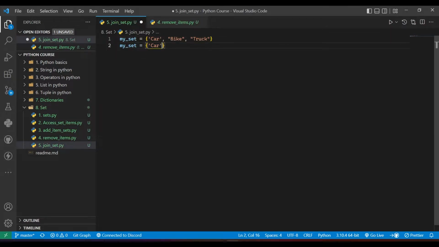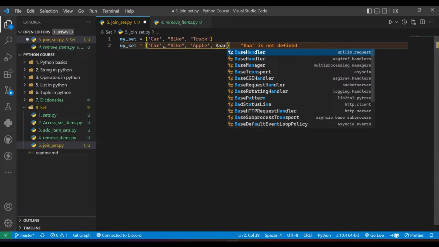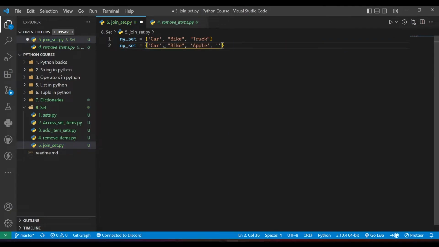I'll just write all the items over here, and here I will also enter apple, APPLE, and banana. Okay, here I will say 2 and 1. Okay, we are fine now.